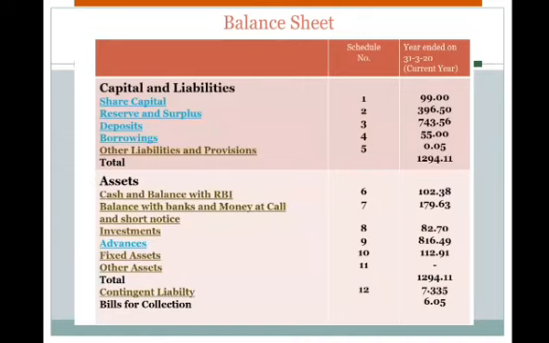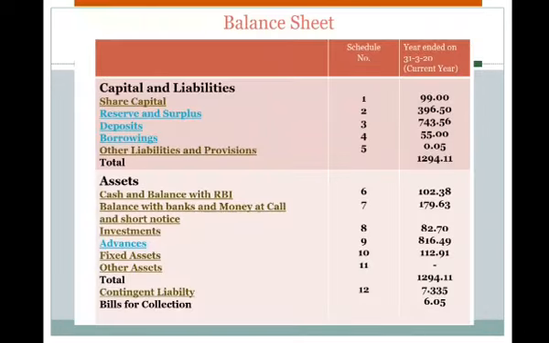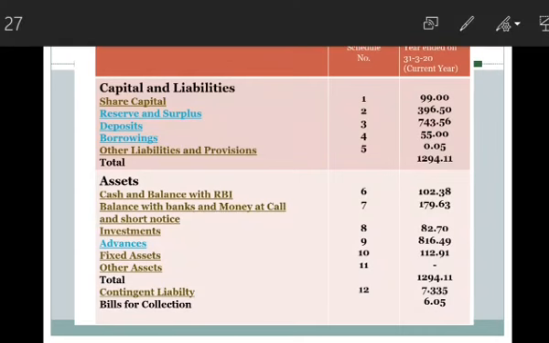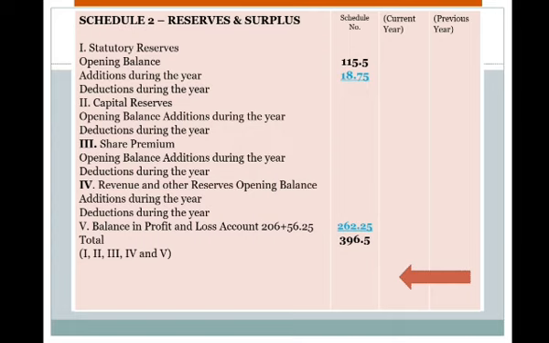So there is capital and liabilities and assets. Share capital, the data is given, we just have put in different schedules. For example, share capital in case of schedule 1 is 99 lakh. So in case of reserves and surpluses, this is like this. The data we have filled, and the total is 396.